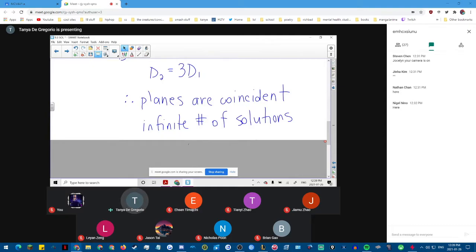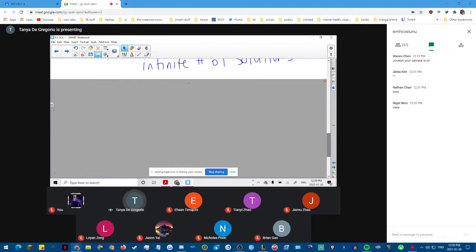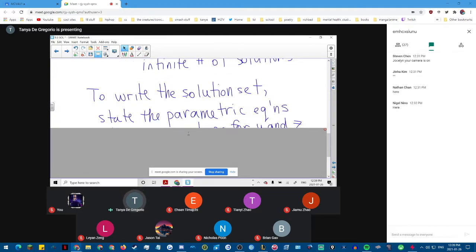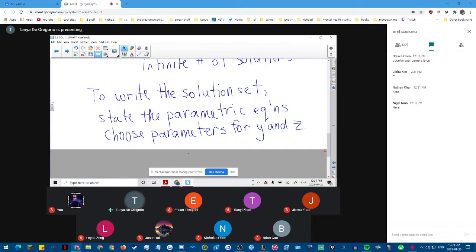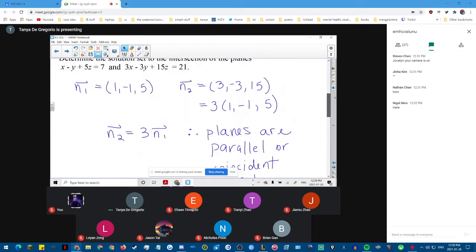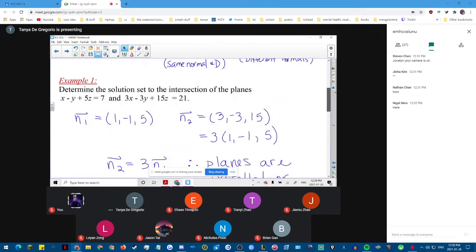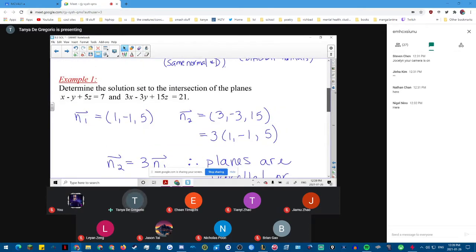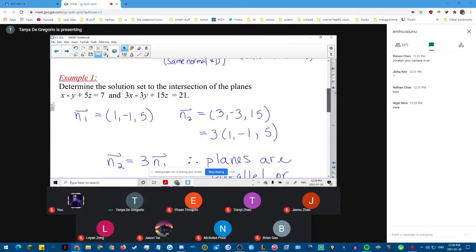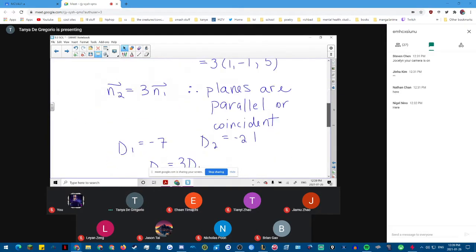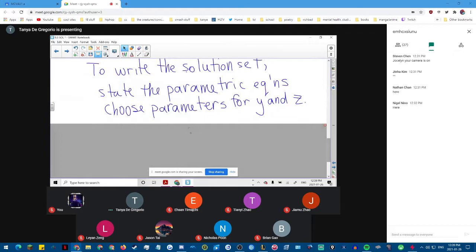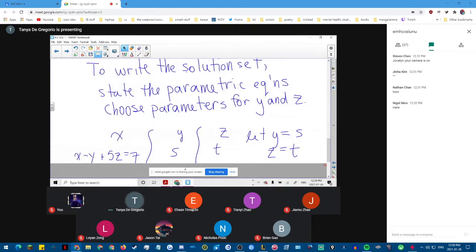So now how do we write this? How do we write the solution set? We're going to write it in parametric equations. And what you're going to do is choose parameters for y and z. So using parametric equations, from here, what would x equal?